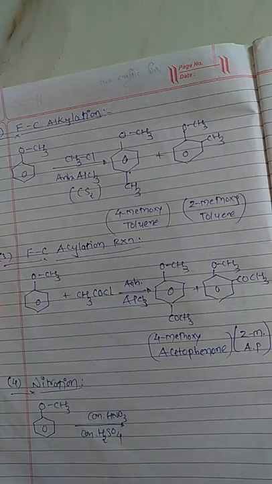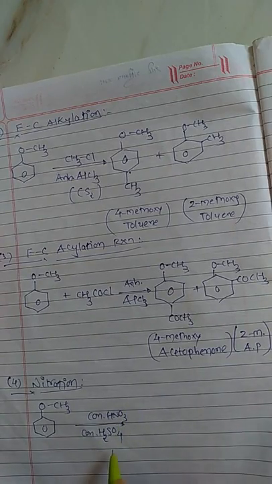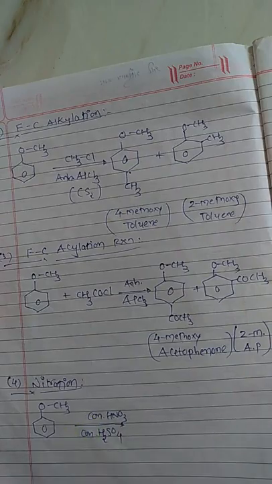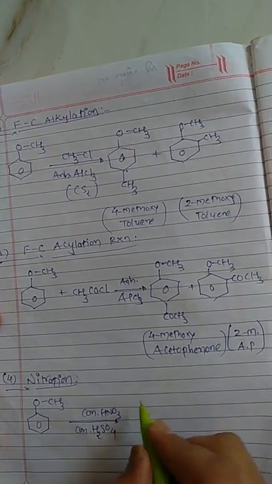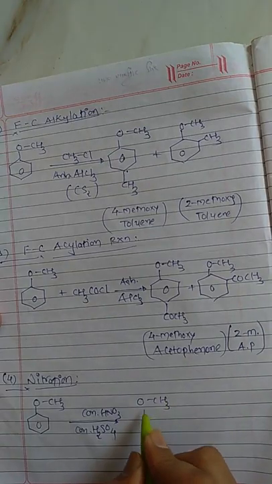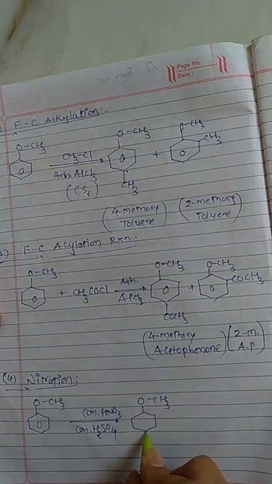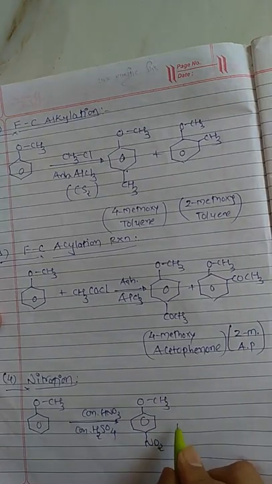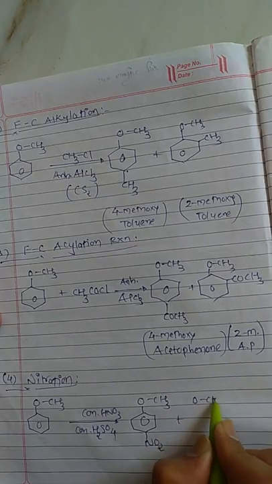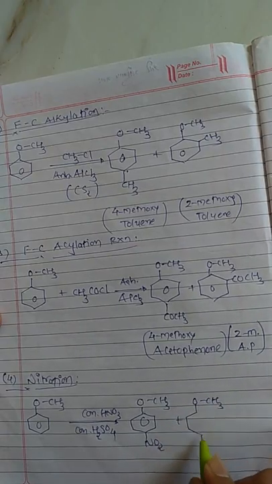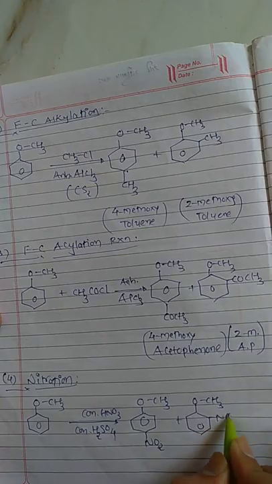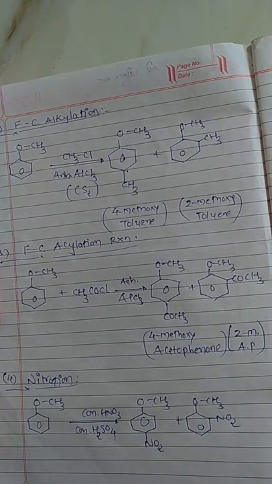These two reagents lead to the formation of NO2 plus ion, which attacks the ortho as well as para position. So we have OCH3 with the para position occupied by a nitro group, and in the second one the ortho position is occupied by a nitro group. This is called 4-nitroanisole and 2-nitroanisole.